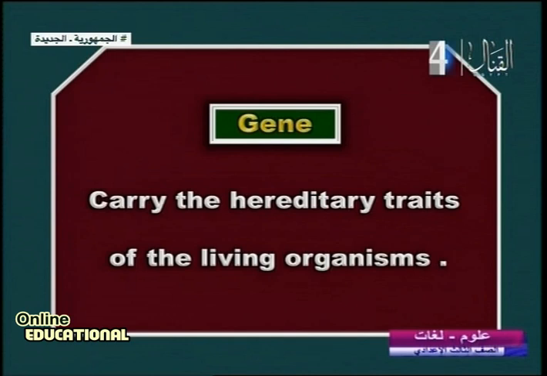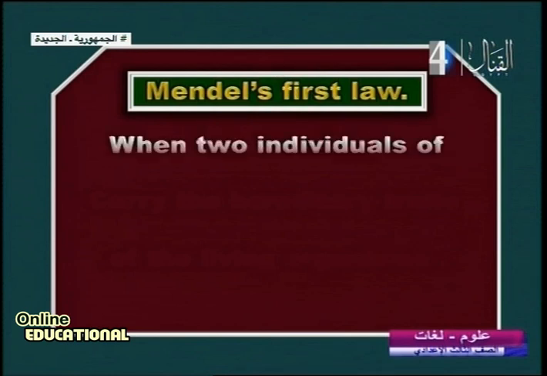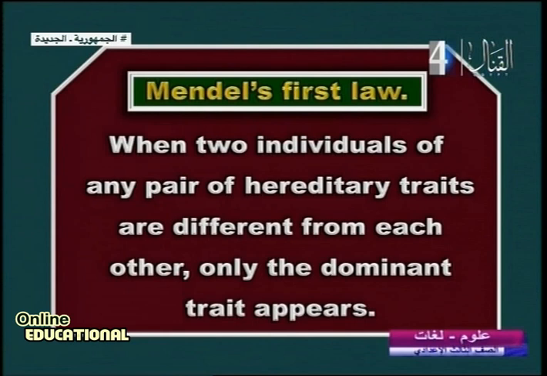Another one: Mendel's first law. When the two individuals of any pair, just one pair of hereditary traits, are different from each other, only the dominant trait appears. Don't forget its ratio, 3:1.